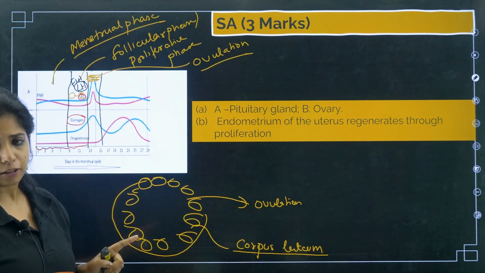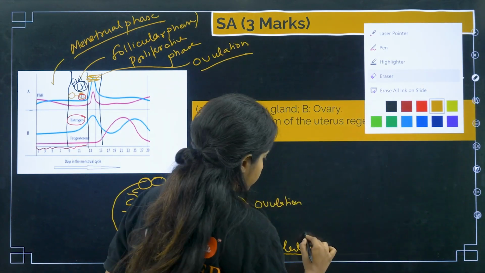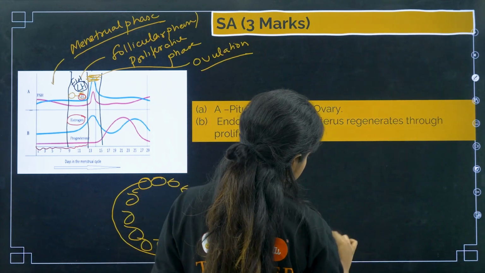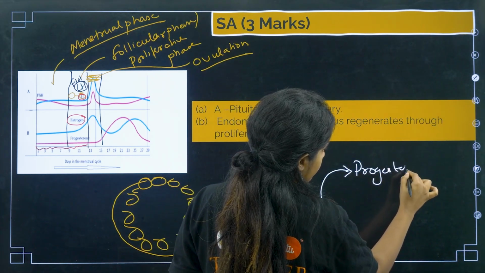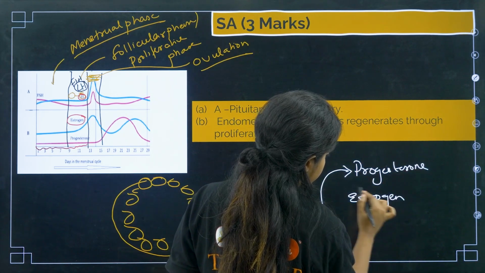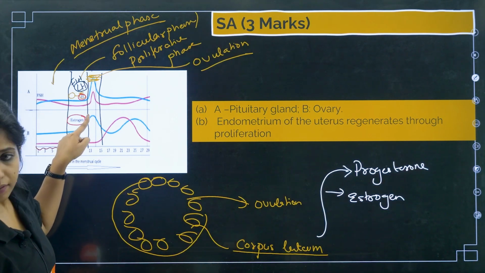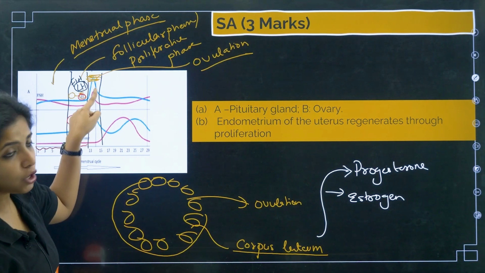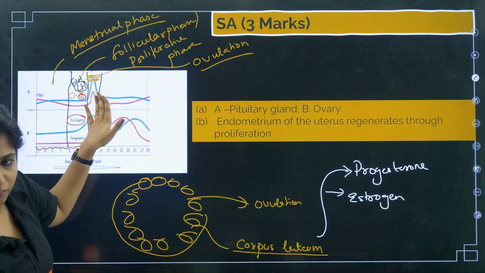Now the corpus luteum releases two hormones: progesterone and the other one is estrogen. So you see, during this phase, estrogen got high, LH got high, ovulation happened, and then these are going down.